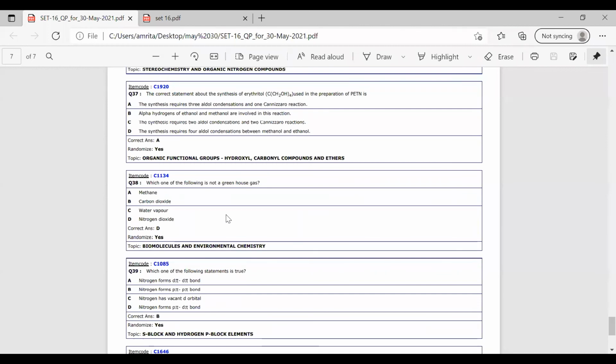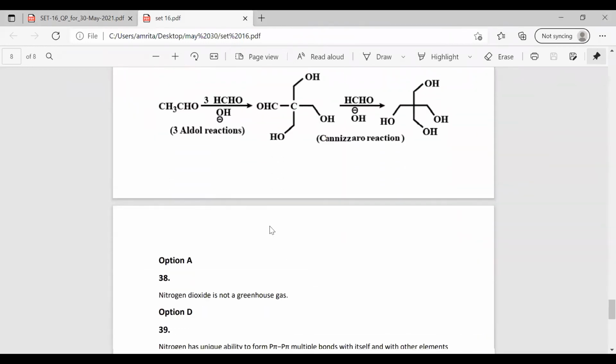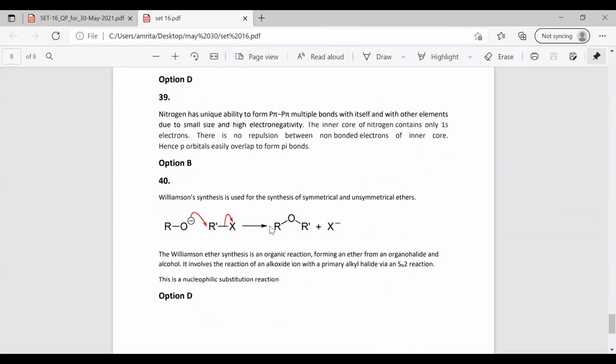Nitrogen forms d-pi bond. Nitrogen forms p-pi bond. Nitrogen has vacant d orbital. So we know that the bond that nitrogen forms is the p-pi bond. Nitrogen will form this pi bond with itself or with other elements.